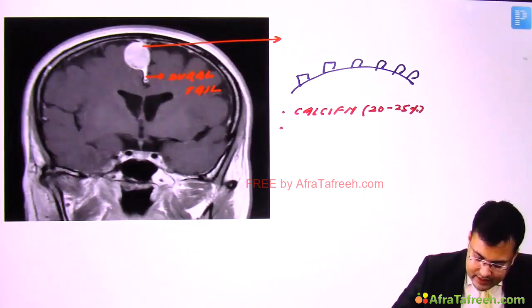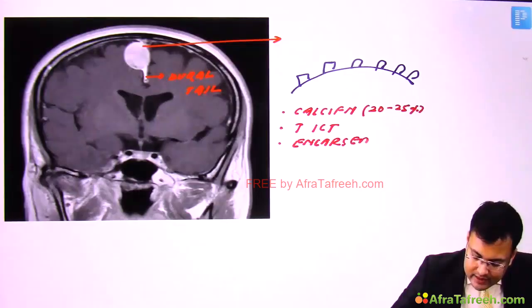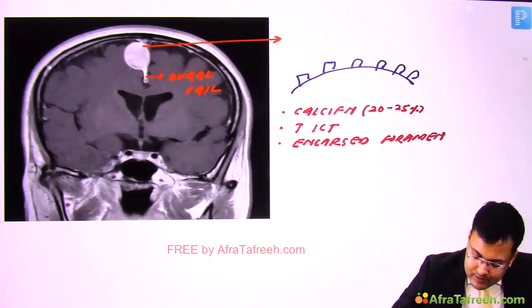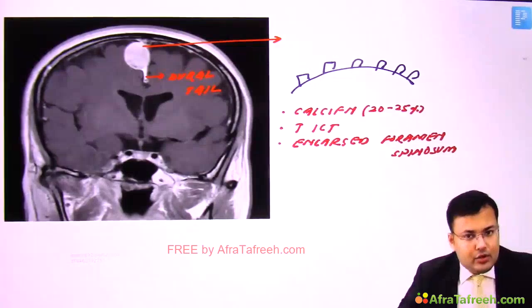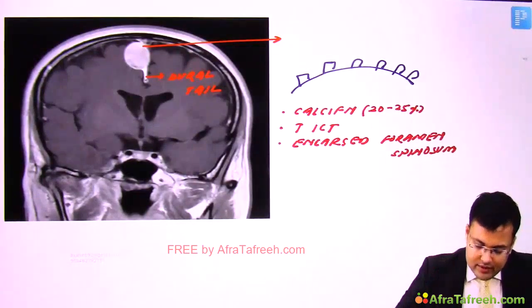Clear? Then signs of raised intracranial tension: there is enlarged foramen spinosum. Clear? And the questions which are asked in exam are dural tail, bony hyperostosis, and sun ray spicules.